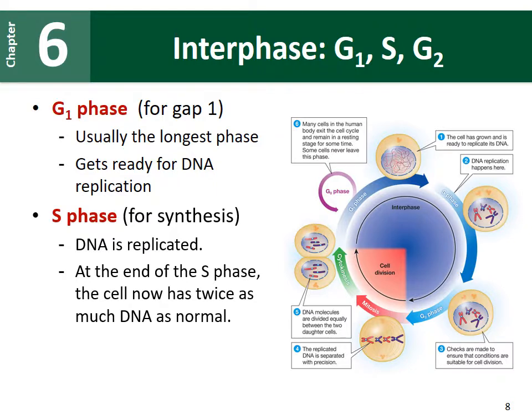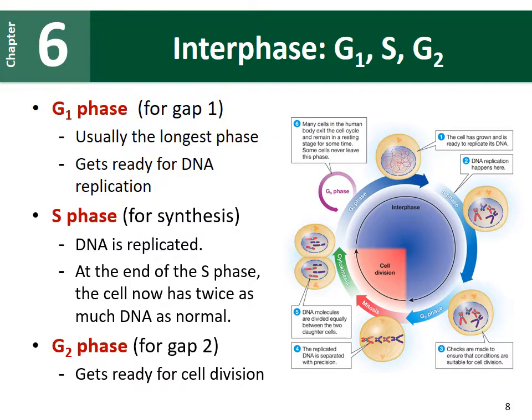Once the cell is ready to replicate all of its DNA, it will enter into the next phase called the S phase, and this stands for synthesis. Specifically, this is where the cell is going to synthesize or replicate its DNA. So by the time we get to the end of the S phase, the cell will have twice as much DNA as in the normal cell that was in the G1 phase or in the G0 phase.